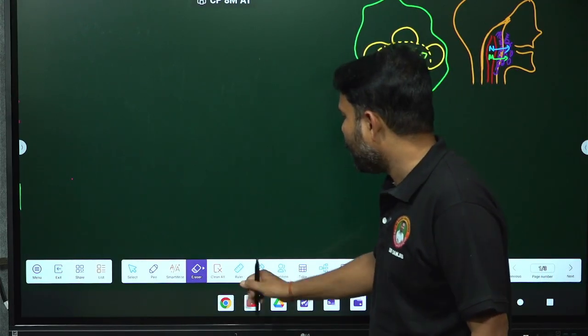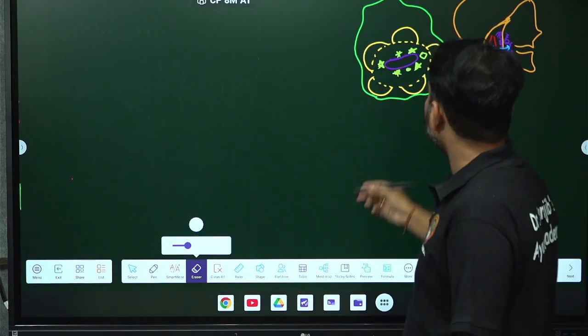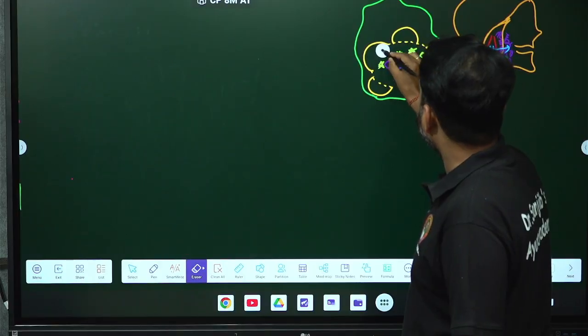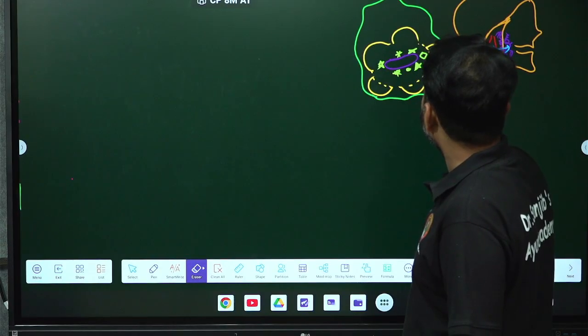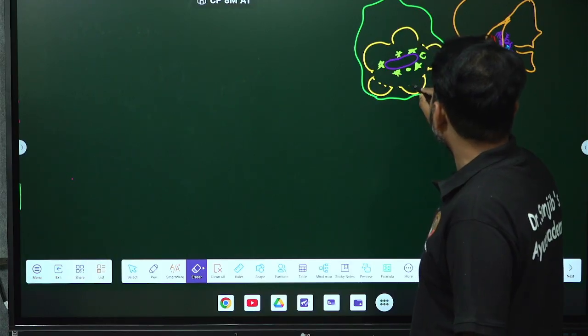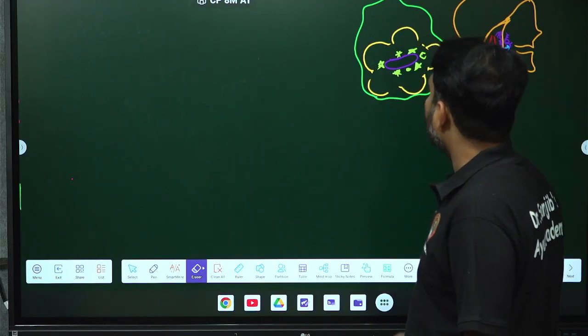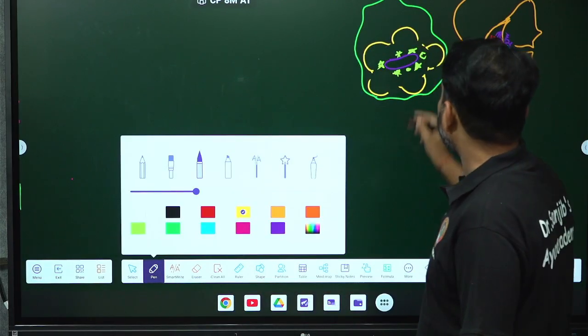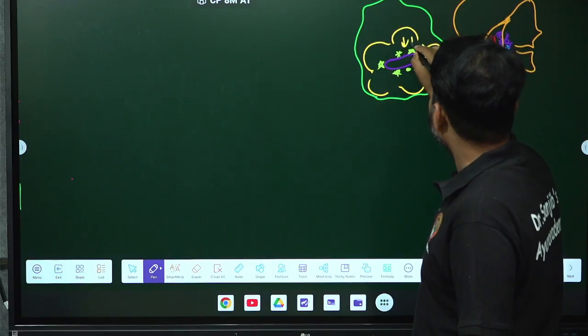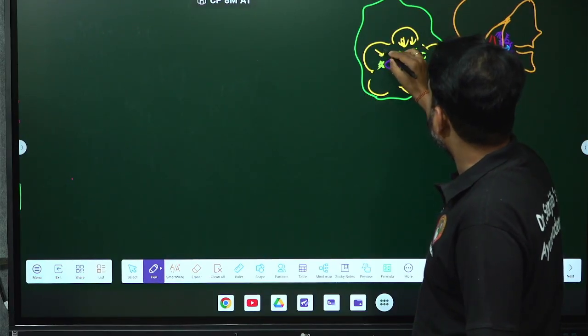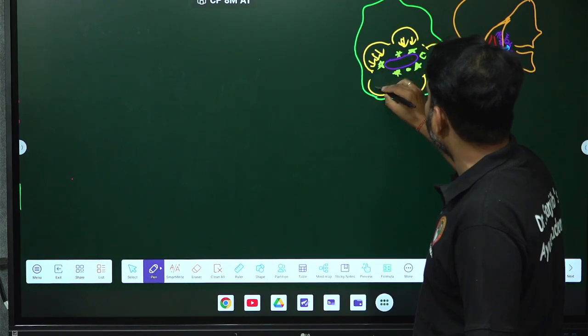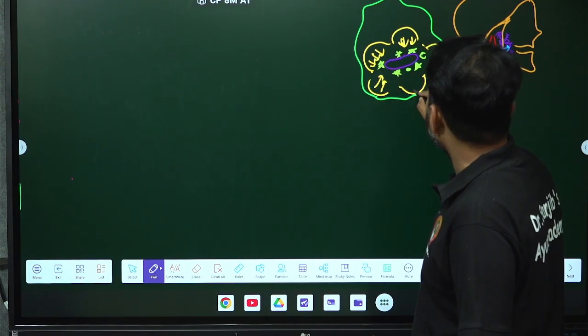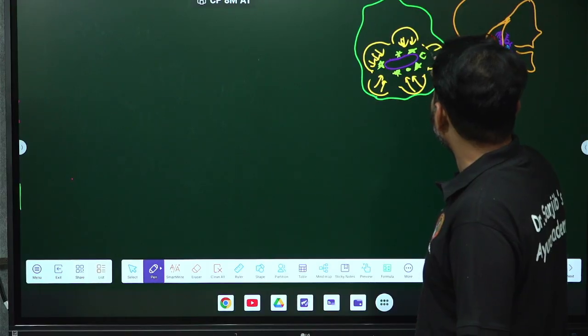Very simple, I have already told. These are the enzymes which are secreted inside the monocytes. Getting my point? These are the destructive enzymes.